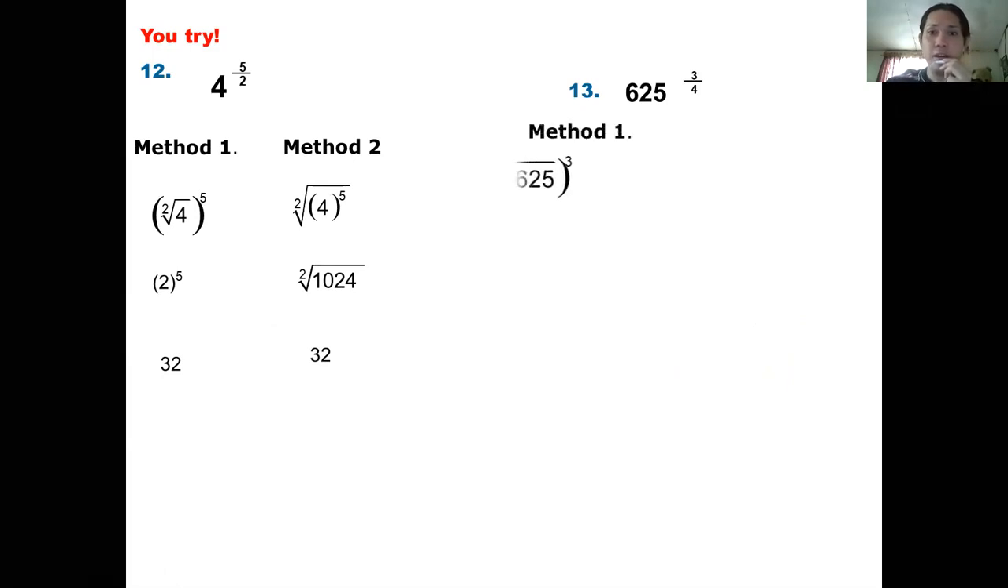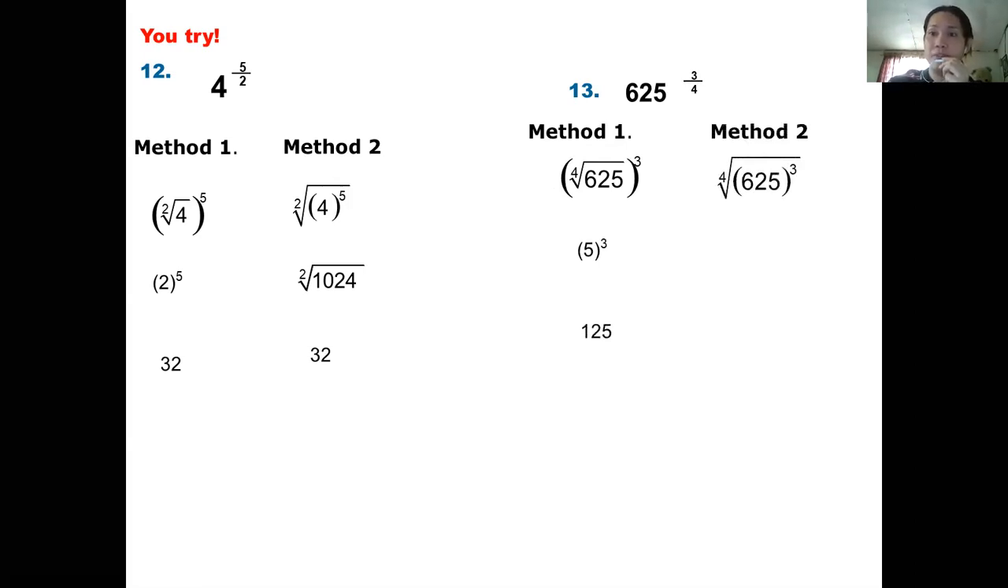For number 13, you have the fourth root of 625, quantity cubed. So you have 5 cubed. So 5 cubed is 125. In method 2, you will simplify the radicand. 625 cubed gives you 244,140,625. So long. Okay? So we get the fourth root of that radicand. That gives us 125. Still the same thing, but it's a long method.